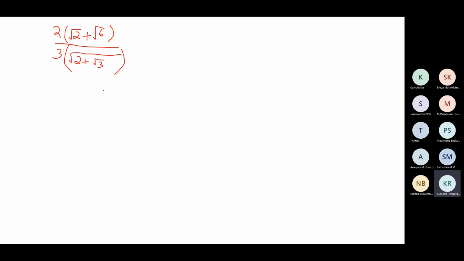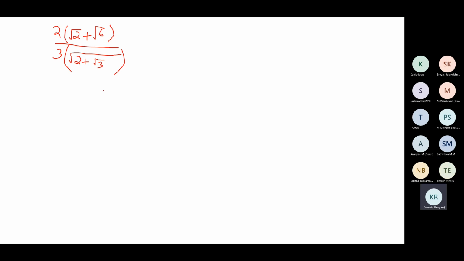We immediately multiply and divide by the conjugate of 2 plus root 3, which is 2 minus root 3. But here it is the square root of 2 plus root 3. So the first thing that should occur in your mind is that we should get rid of the square root